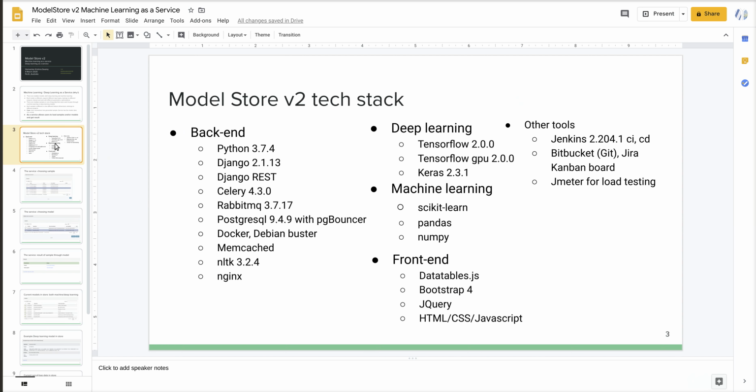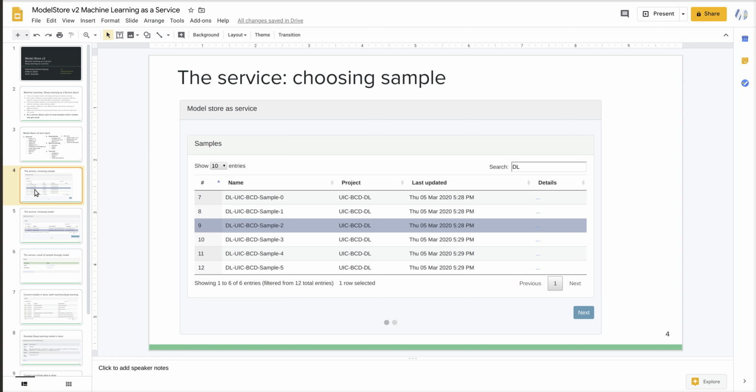The tech stack for the model store derives from the initial project. We have the deep learning TensorFlow frameworks, and also other tools that have been added, which include Jira. Everything has been moved into a Jira Kanban board, and the application is deployed on Docker containers as a scalable web application, and the containers are built, tested and deployed with Jenkins. Now the service looks like this.